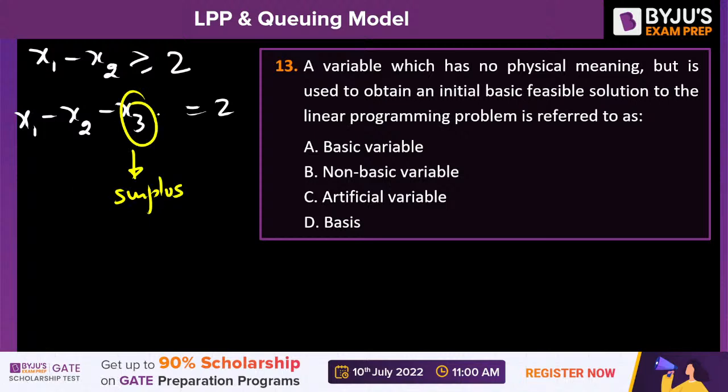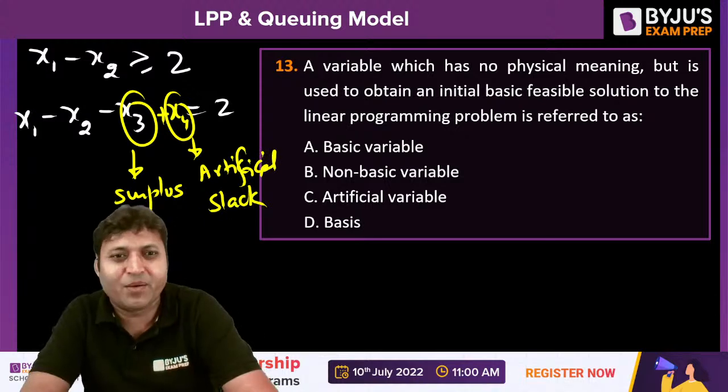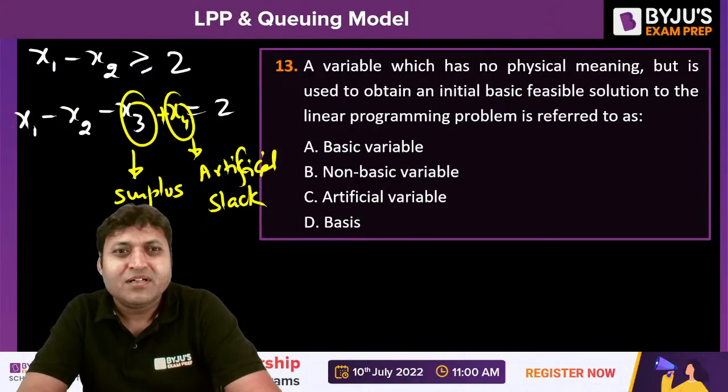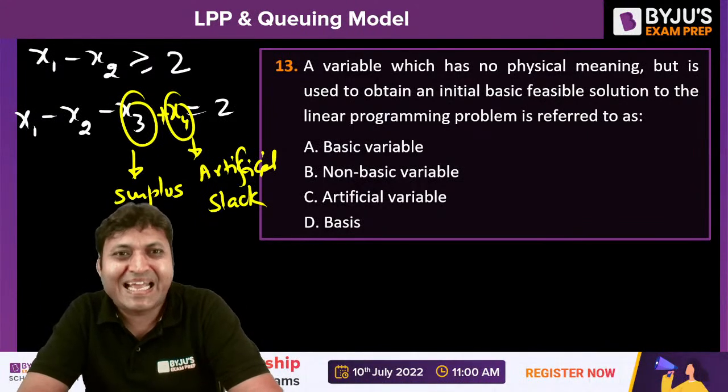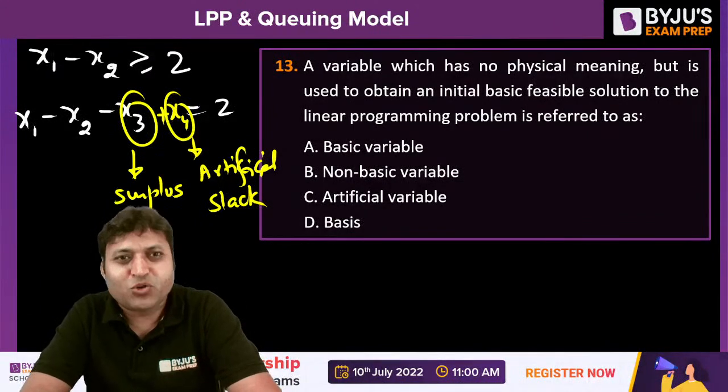To start the solution, we need to put an artificial slack variable, because there is no slack variable in this equation. So we will put an artificial slack variable. This is called artificial slack. To start the solution, all the constraints should be associated with the slack variable, or we can call them the basic variables, the initial basic variables.